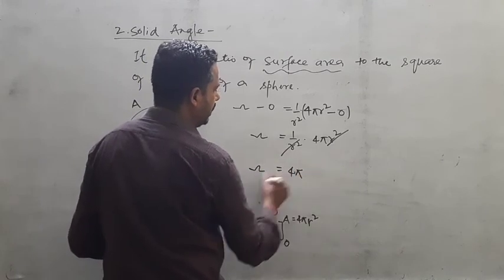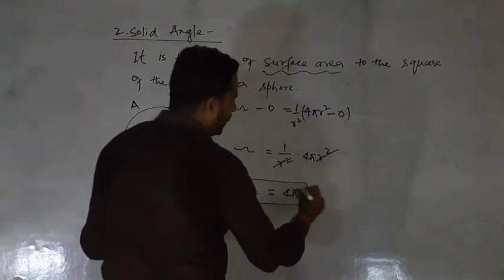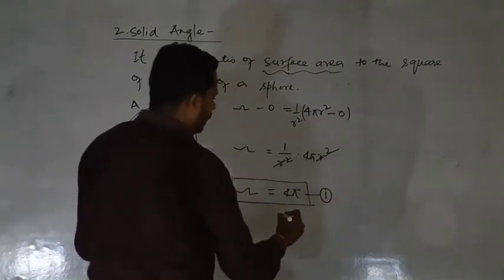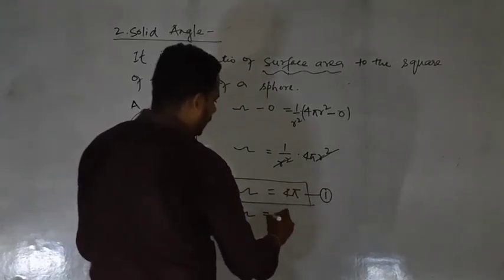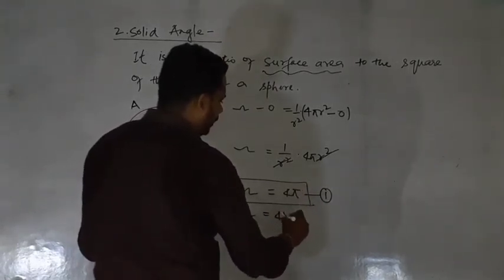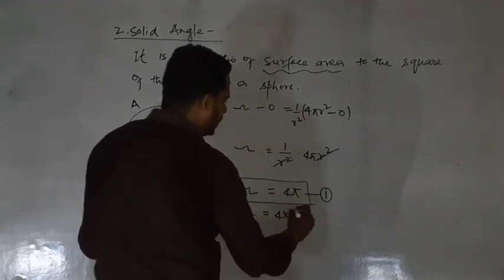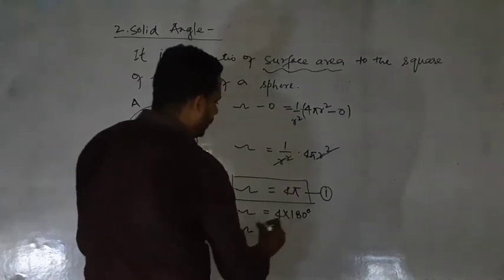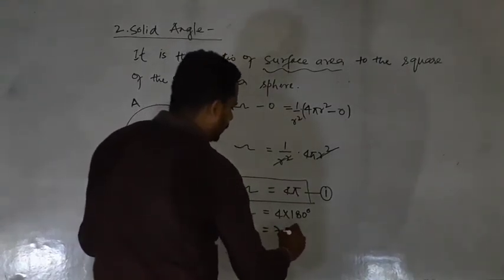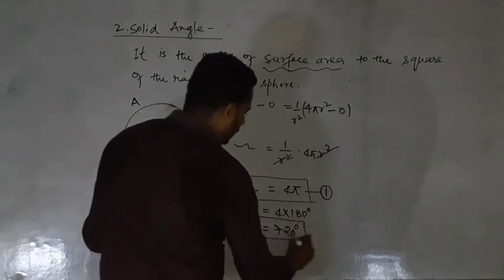This 4 pi is in steradian. We call this equation 1. In degrees, this is represented by 4 in place of pi, where pi is written as 180 degrees. Then finally your solid angle will be 720 degrees. That's why here you are seeing that